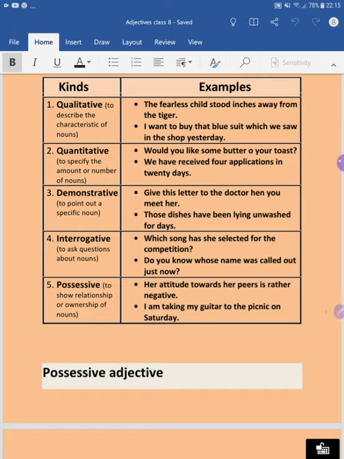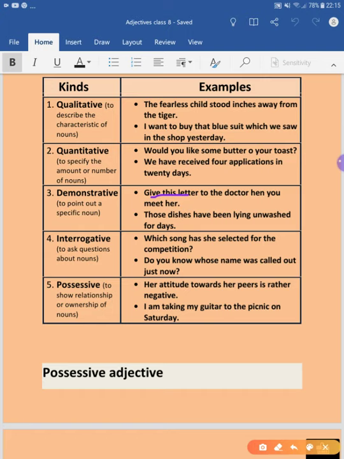Next in the kinds of adjectives is demonstrative. As you have learnt in the previous topic, pronouns, the words these, those, this, that are called demonstrative words, which demonstrate something. We can see here in this example: give this letter to the doctor when you meet her. Which letter?